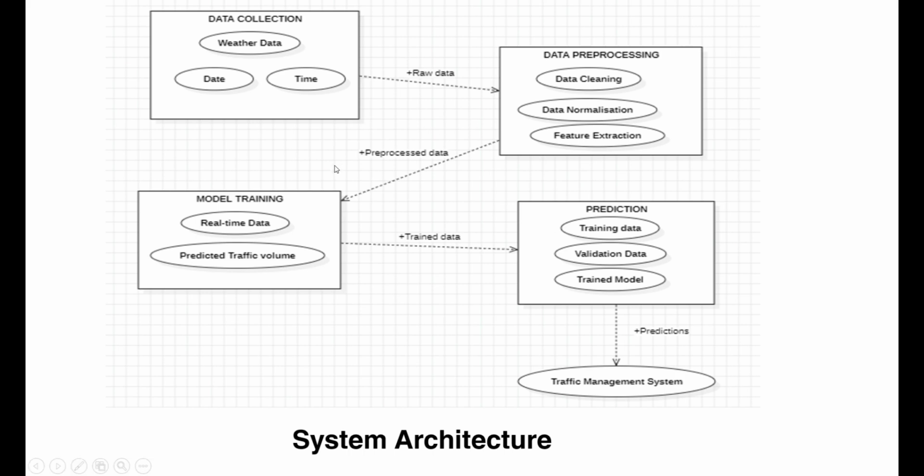In the model training module, the linear regression model is initialized and trained with the preprocessed data. Finally, the prediction module uses the trained model to make predictions and display the results. The diagram shows the flow of data between these modules, highlighting the interaction and dependencies at each stage.